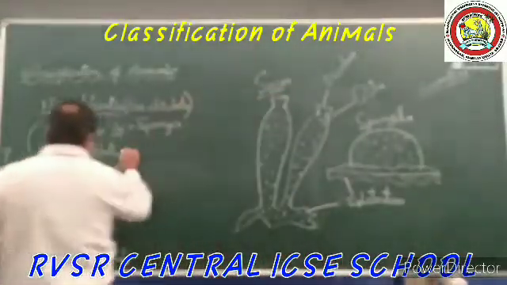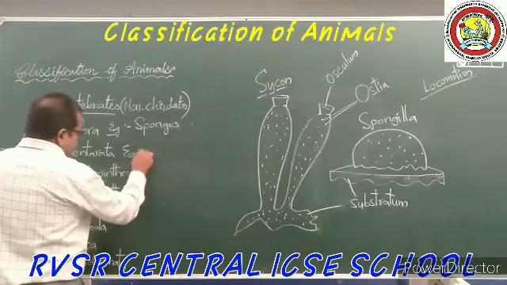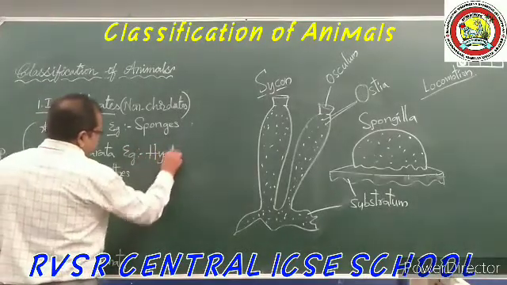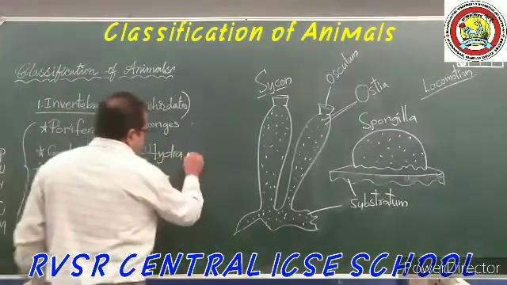The examples for the Coelenterata, let me write here: hydra, jellyfish.